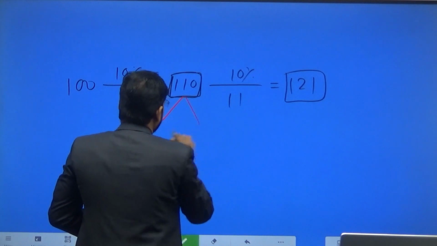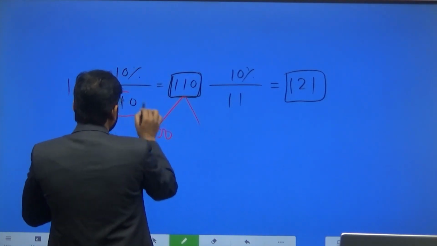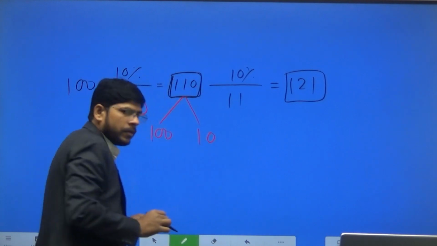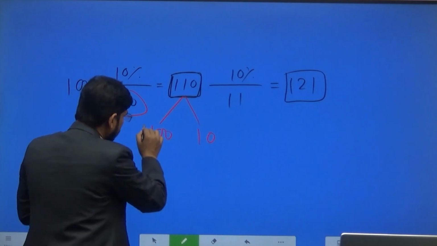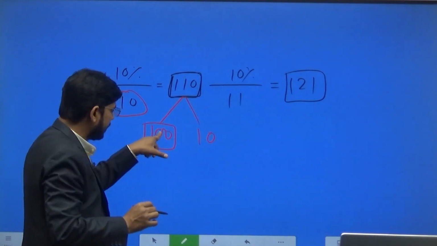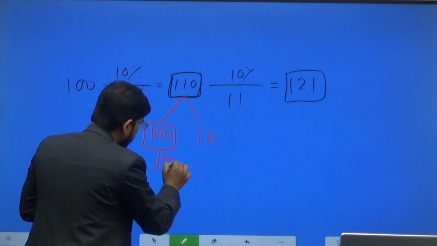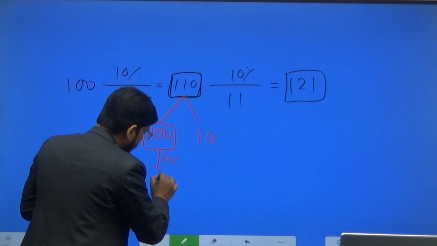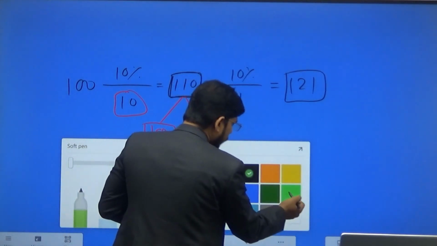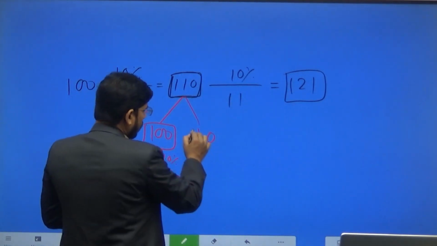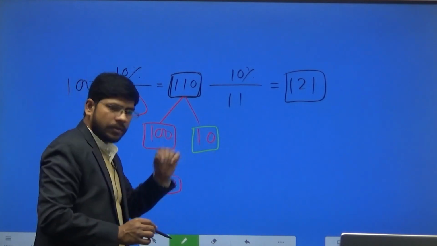Here principal amount is 100 rupees and interest of the first year is 10 rupees. We have provided 10% interest on this sum of money, and 10% of 100 is 10 rupees. This is the interest of the first year.